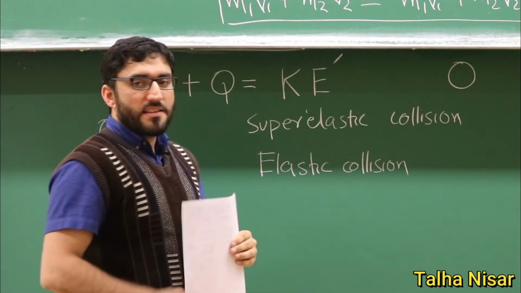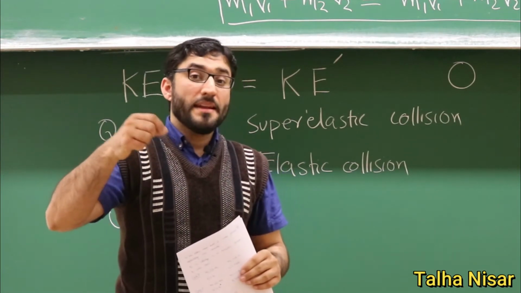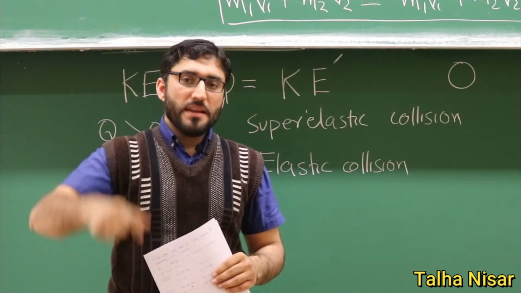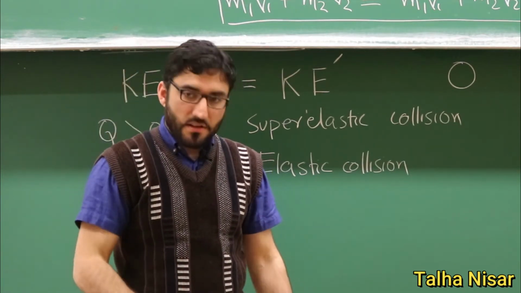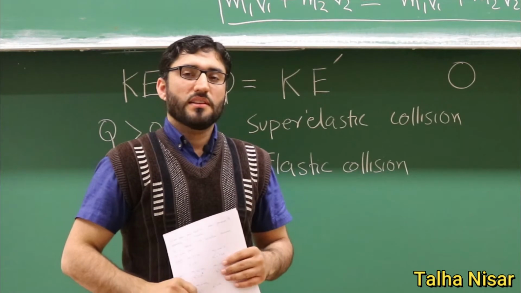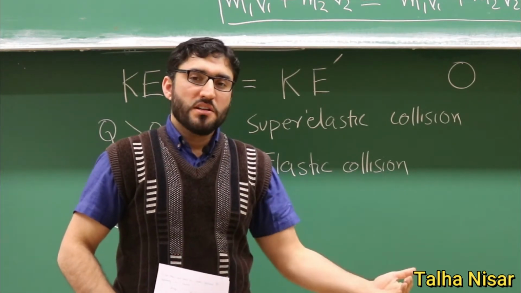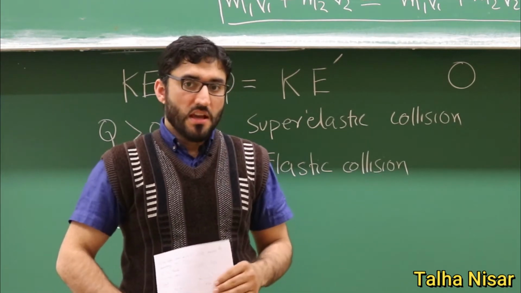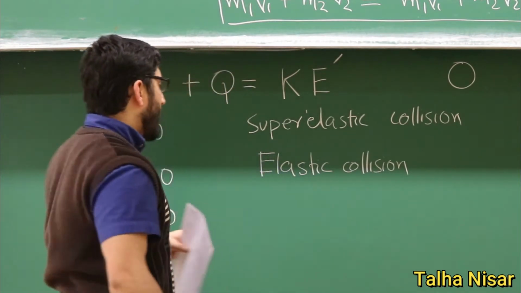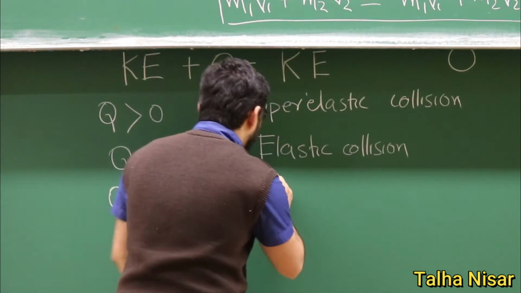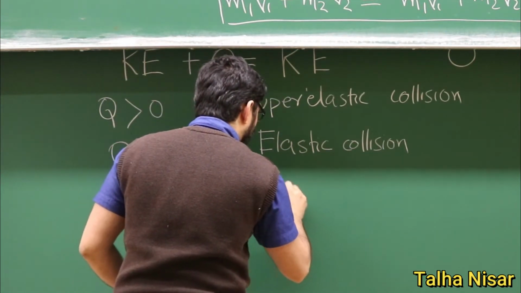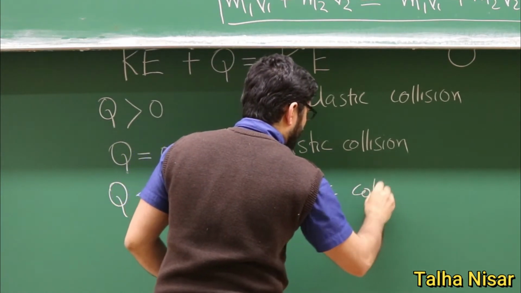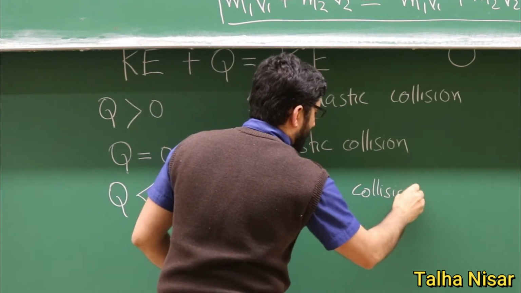The example for this one is if you drop an egg on the floor, the kinetic energy will be converted to other forms of energy, so the system loses kinetic energy. Of course, the momentum will be conserved. And this type of collision is called inelastic collision.